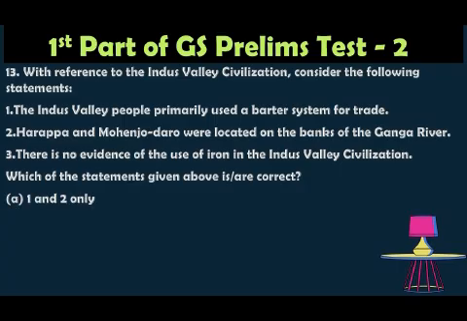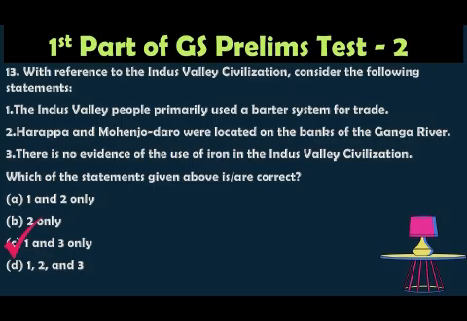Option A, 1 and 2 only. Option B, 2 only. Option C, 1 and 3 only. Option D, 1, 2 and 3 only. The correct answer is option C, 1 and 3 only, because the Indus Valley people primarily used a barter system, as there is no conclusive evidence for coins and the like. So the first statement is correct.